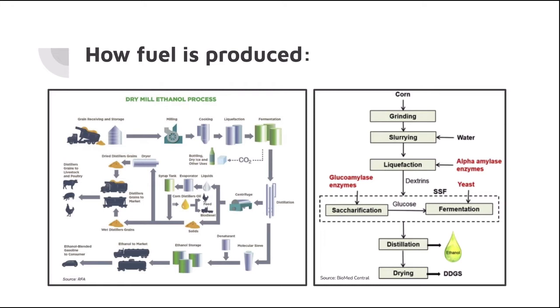More heat is then added to this mash to kill unwanted bacteria. The mash can now be fermented by adding glucoamylase to break down the complex sugars into dextrose, and then yeast is added to consume the dextrose. This can take up to 40 to 80 hours. Within the fermentation process, CO2 is released and the sugars proceed to get converted into ethanol. The liquid that remains is called beer and contains around 17% to 18% ethanol by volume.